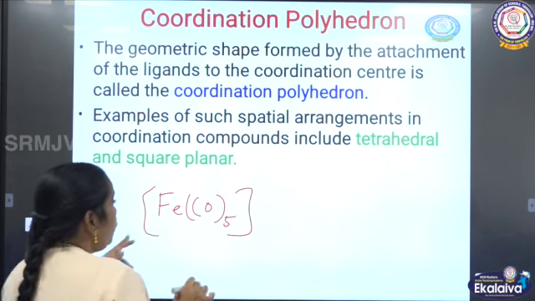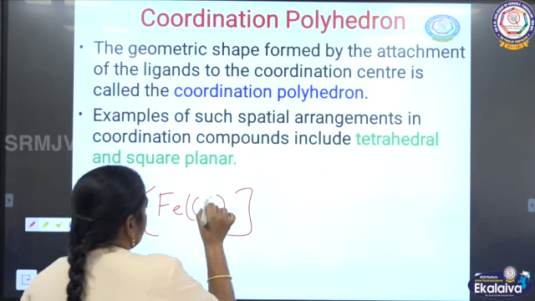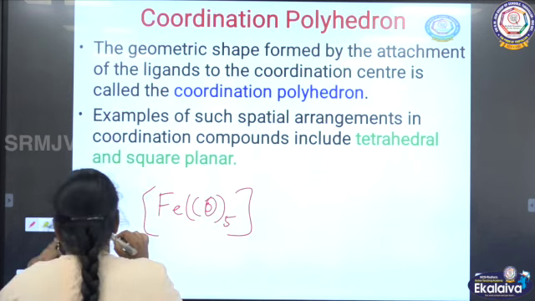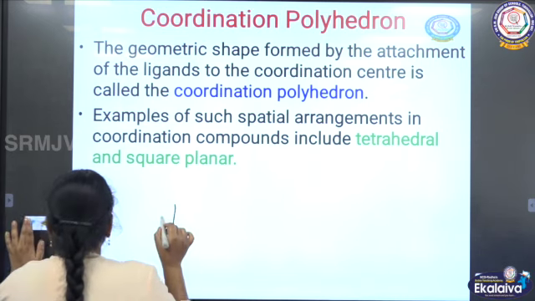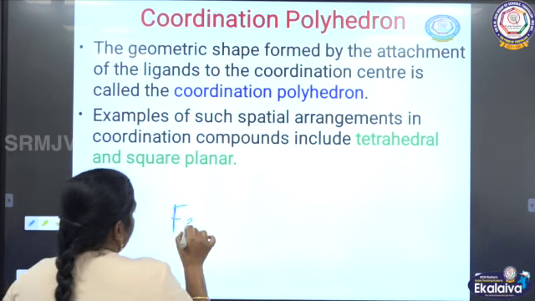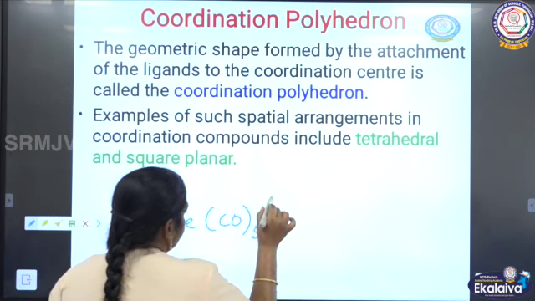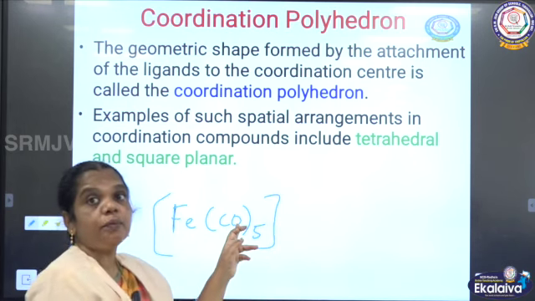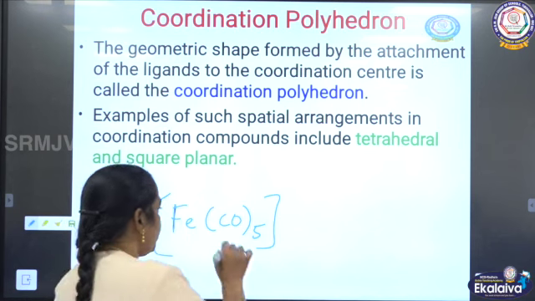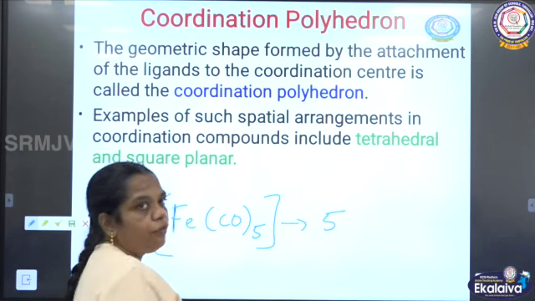The number of ligands inside the coordination sphere: now carbonyl CO, this one is FeCO5. So the number of ligands present inside the coordination sphere is 5. So the coordination number is 5.